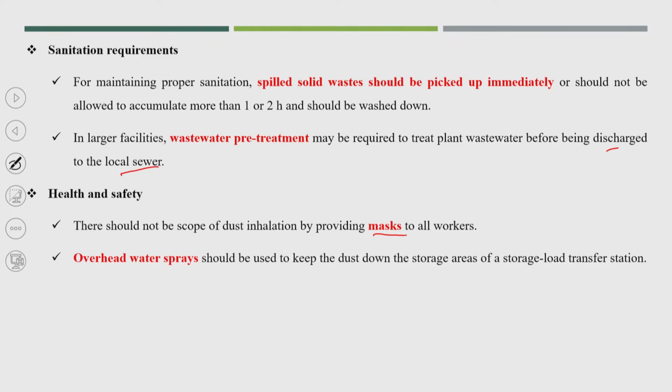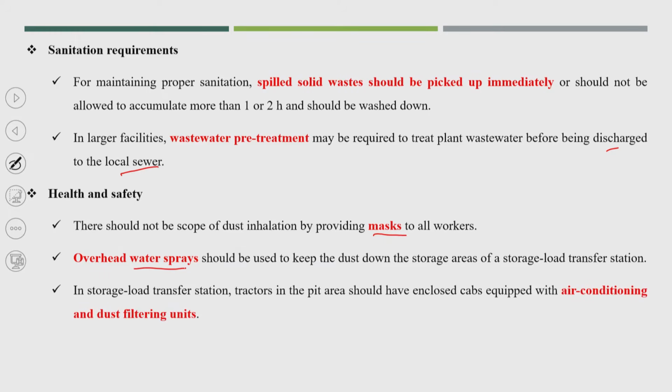Overhead water spray should be used to keep the dust down in the storage area of the storage load transfer station. So, obviously, if it is possible, this facility of water spray to keep the dust down could also be provided. In storage load operation, tractors in the pit area should have enclosed cabs equipped with air conditioning and dust filtering units.